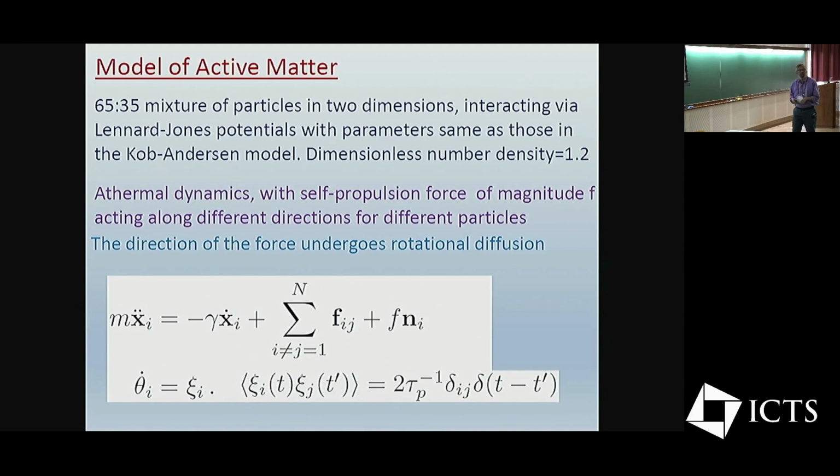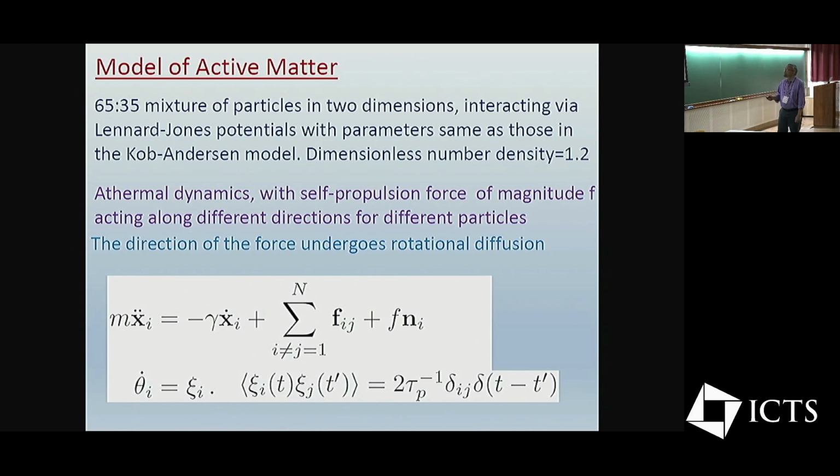We assume that the active force has the same magnitude for all the particles. And this is a two-dimensional system. Direction is represented by this unit vector. And the unit vector, of course, will have some angle in two dimensions. Just one angle is sufficient to specify its orientation. And one assumes some kind of simple dynamics, where there is a persistence time that tells you how quickly the direction of this n is changing as a function of time.